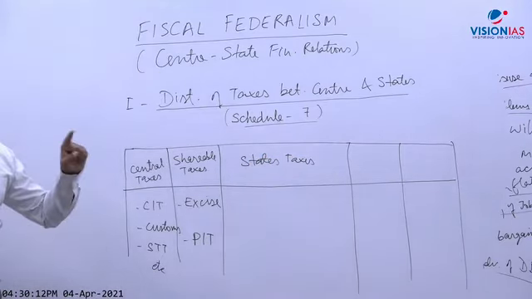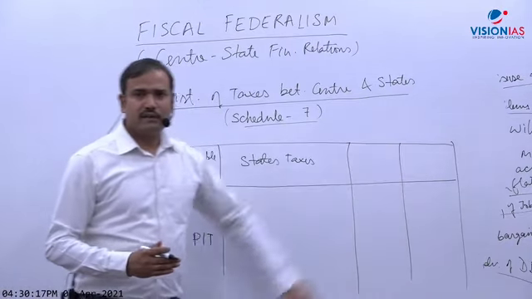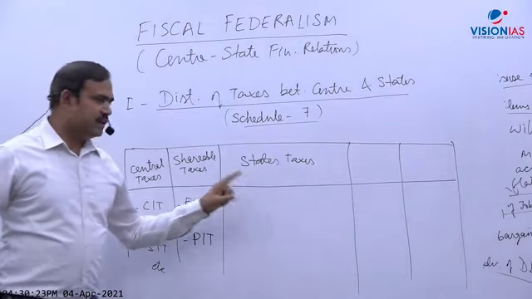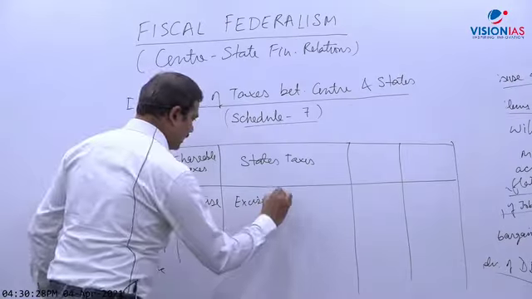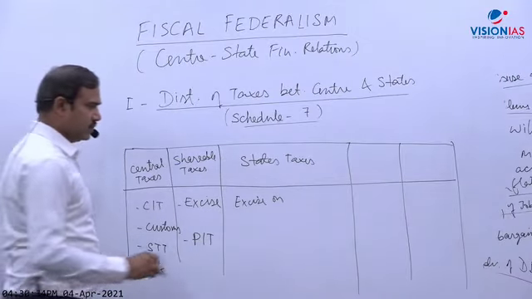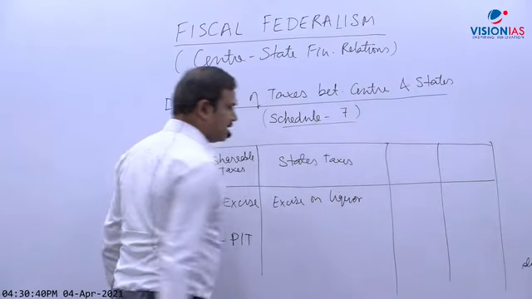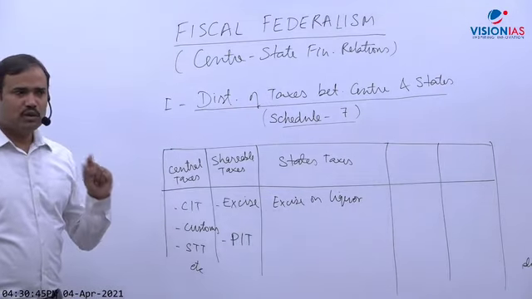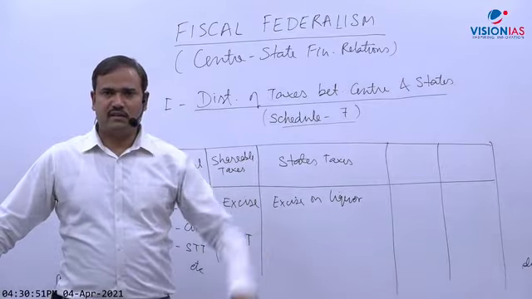So you know which are important taxes. You may write down names of some taxes. So make the columns. 2 more columns are there. Excise on only one item belongs to state. Which item? Can anybody give me name of that item? Excise on which item belongs to state? Only one item. What is that item? So excise on liquor, means alcohol, liquor comes under state government. Clear? Acha, one more question. Tax relating to one sector completely belongs to a state. Which sector? Can you give me name of that in short?